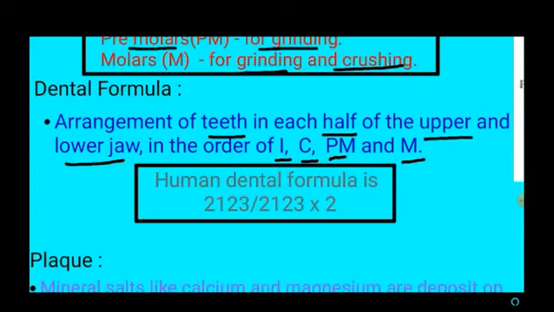So the first 2 represents 2 incisors, 1 canine, 2 premolars and 3 molars. The same way in the lower jaw also 2 incisors, 1 canine, 2 premolars and 3 molars. Okay, so these are the number of different types of teeth present in one half of the upper and lower jaw. So this represents the human dental formula.